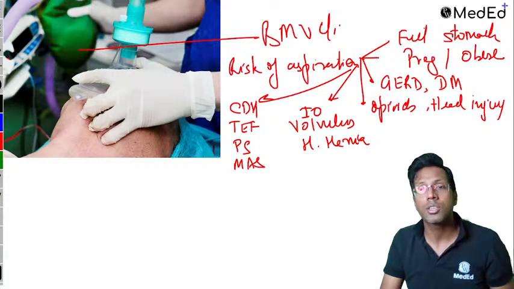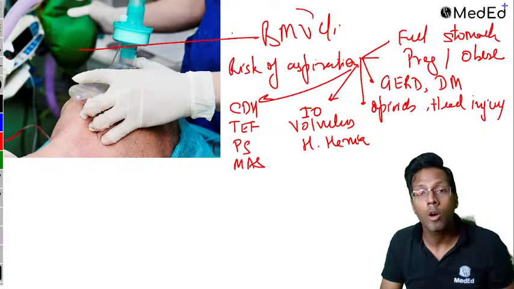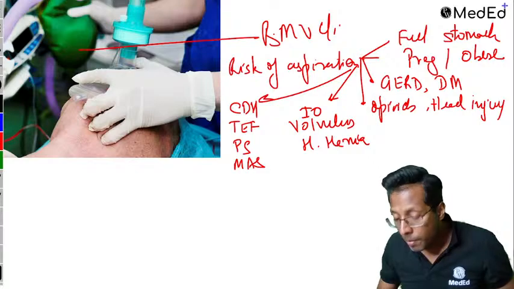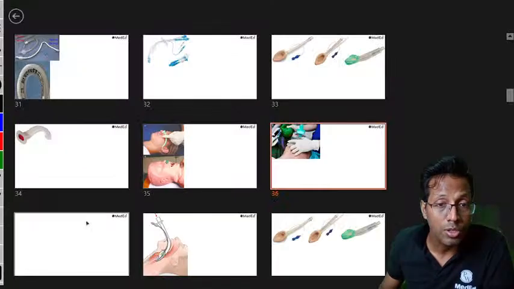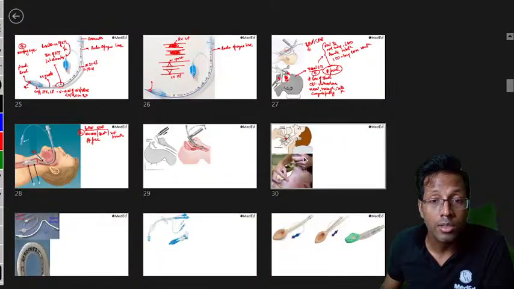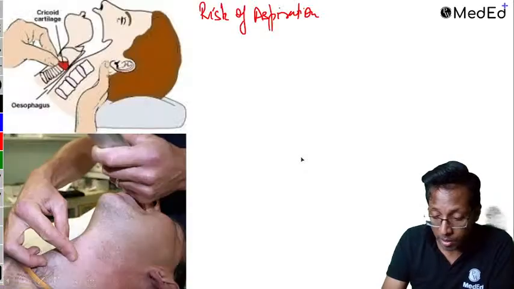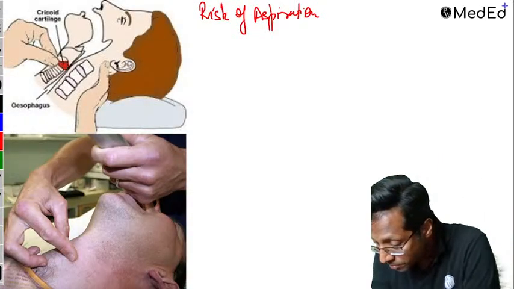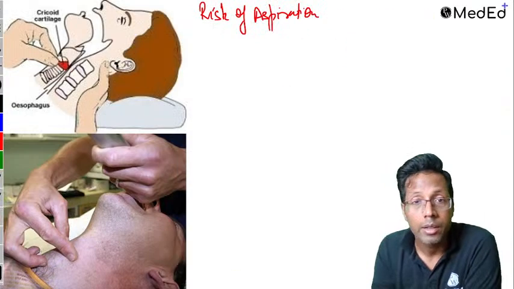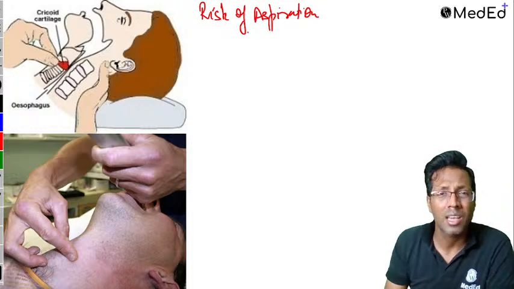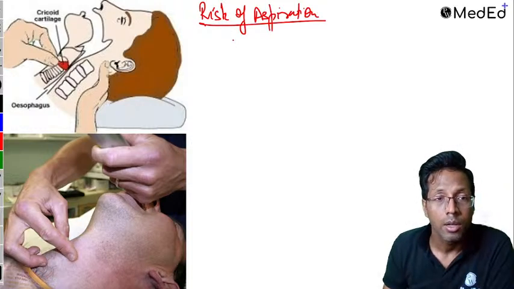So now in those conditions, especially people who are full stomach, I will not be doing a bag mask ventilation. From the anesthesia point of view, when these people come for surgery, I do something different, which is called a cricoid pressure. A lot of people nowadays in anesthesia say that cricoid pressure is not to be given, but yes, exams ask about it, so we are supposed to study it still.